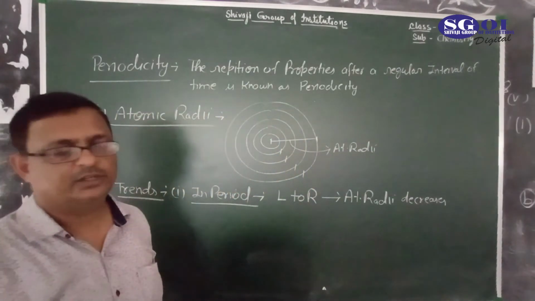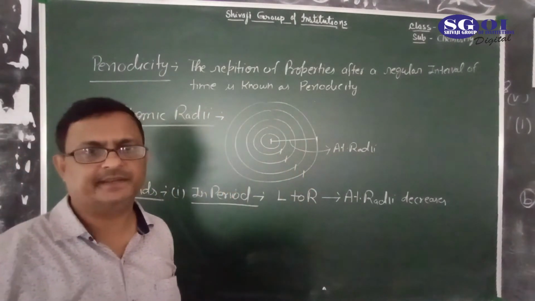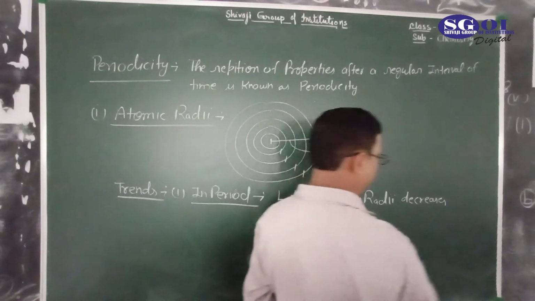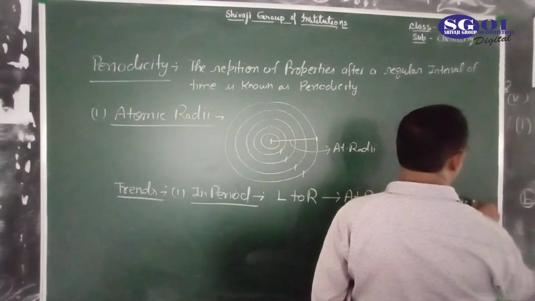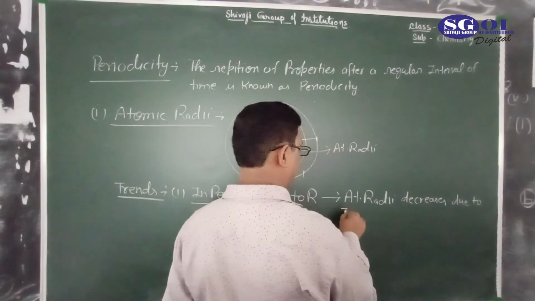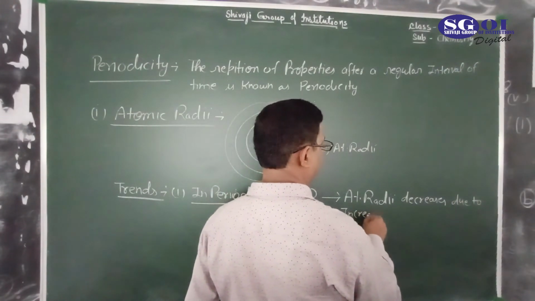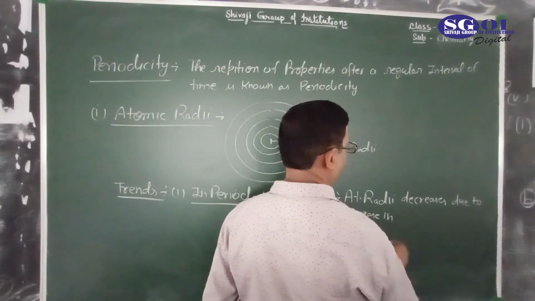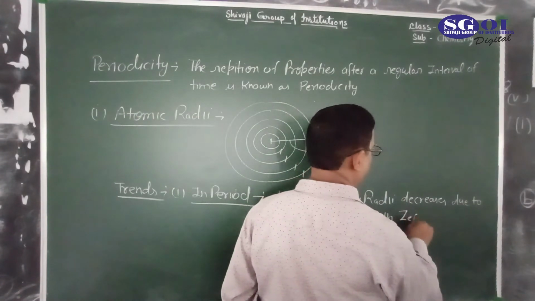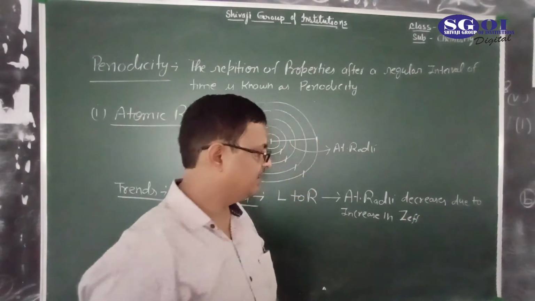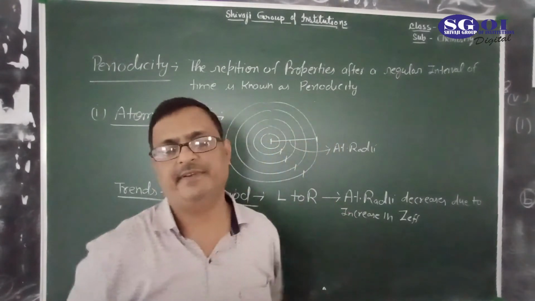Why? Due to increase in effective nuclear charge, that is denoted by Z effective.